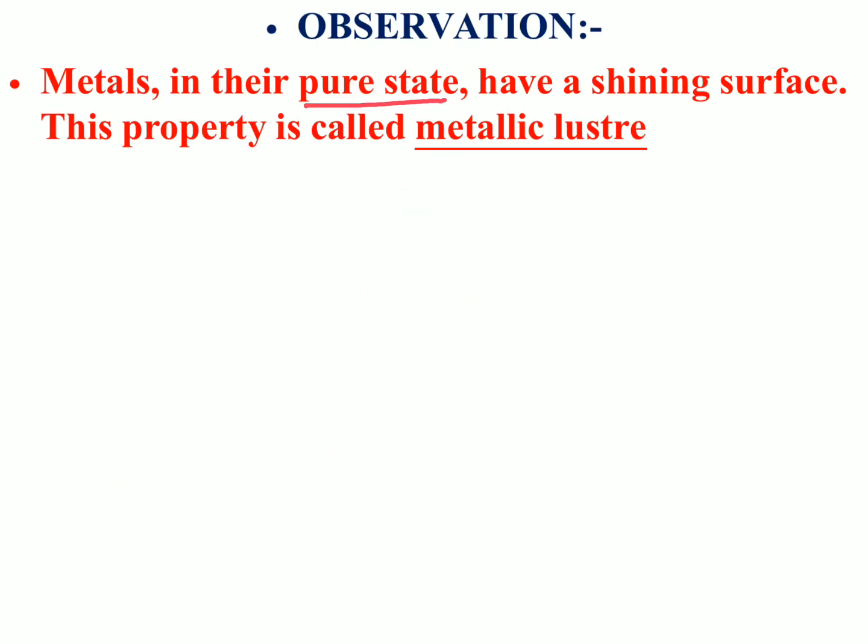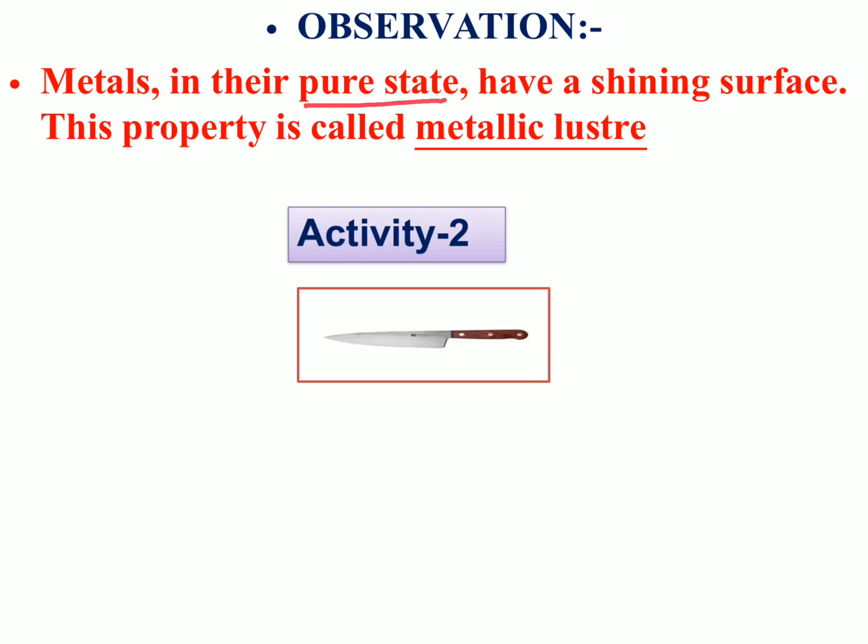I showed you different metals having a shining surface. So our first activity is regarding the shining of the metallic surface. We saw that all the metals have a shining surface; their surface is lustrous in nature. Now moving to the next activity, that is activity 2.